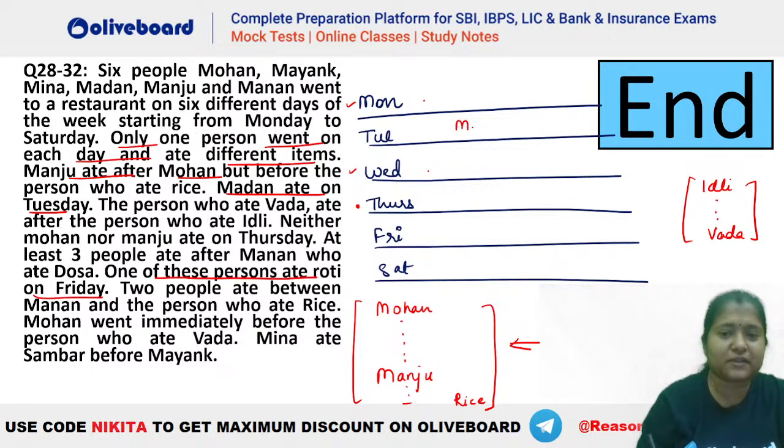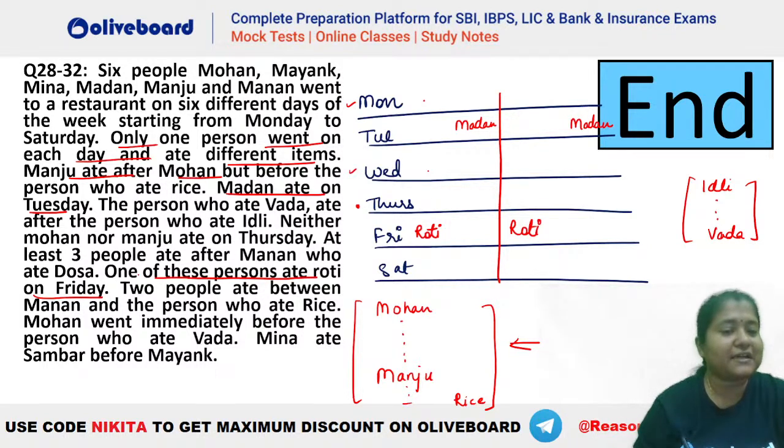So this was your Madan and this is your Roti. Okay. ठीक है. Madan and Roti are fixed information, and we will have to make the cases for the rest. We have at least 3 people after Manan who ate dosa.